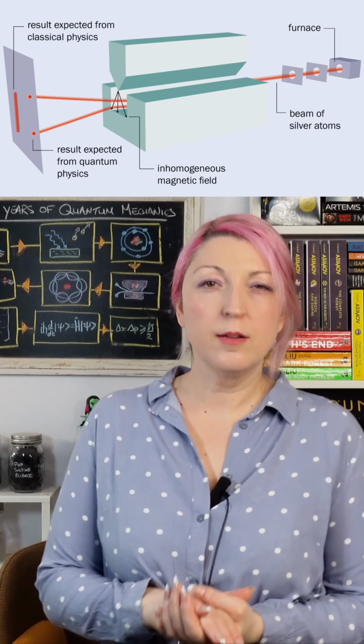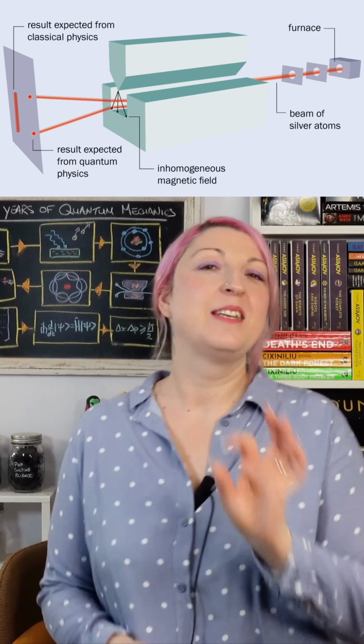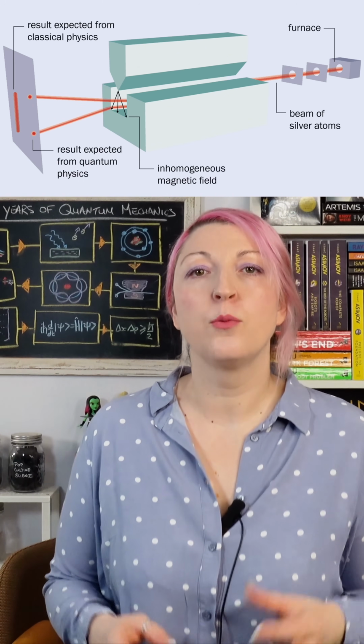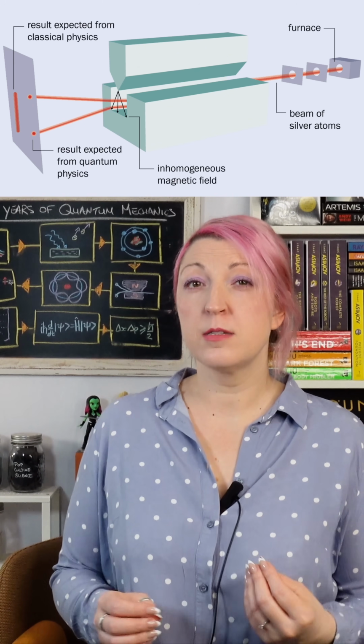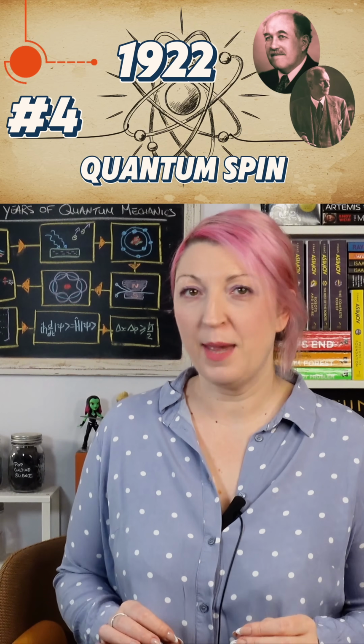How did a failed experiment discover quantum spin? In 1922, Otto Stern and Walther Gerlach expected to see a blur. They got 2 dots instead. These are the 10 breakthroughs that led to quantum mechanics, and this is number 4, the discovery of spin.